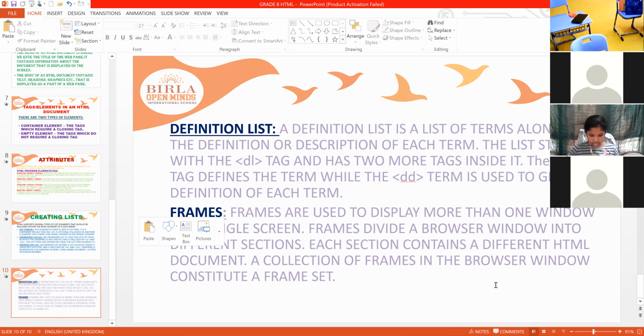If you want to describe anything, then you go for the definition list, and the syntax. What is the tag used to write the definition list? Nothing but DL.